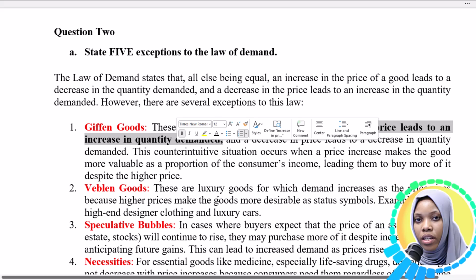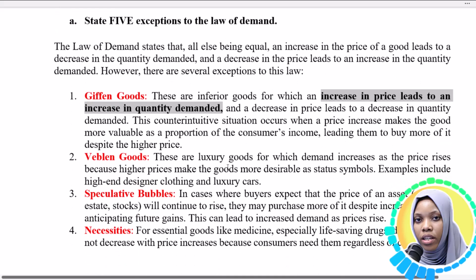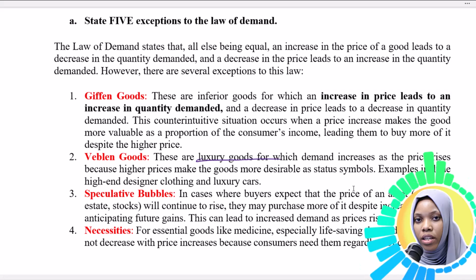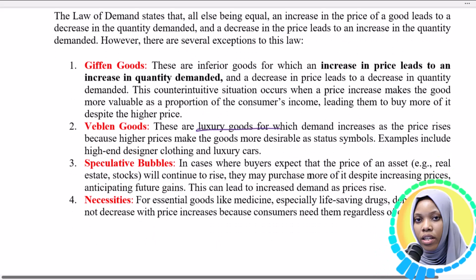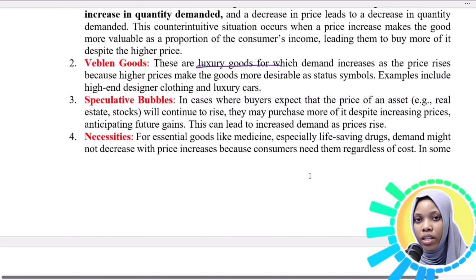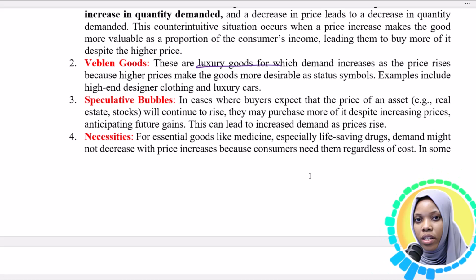In the case of prestige goods, which are luxury goods, demand will increase as price increases. Then speculative bubbles, where the price of assets is expected to keep rising in future, then we are likely to have a positively sloping demand curve.